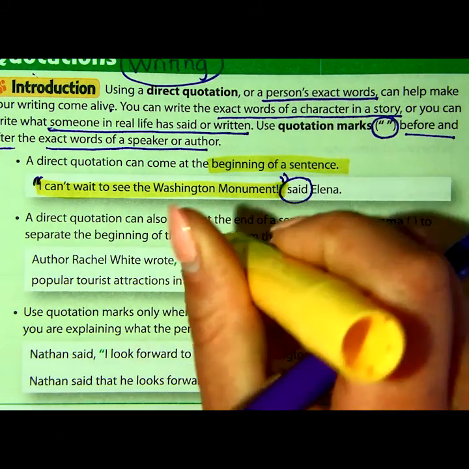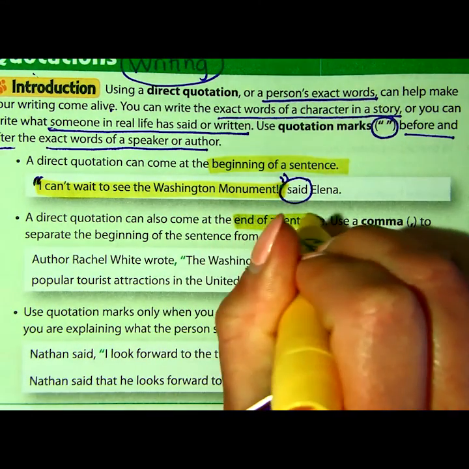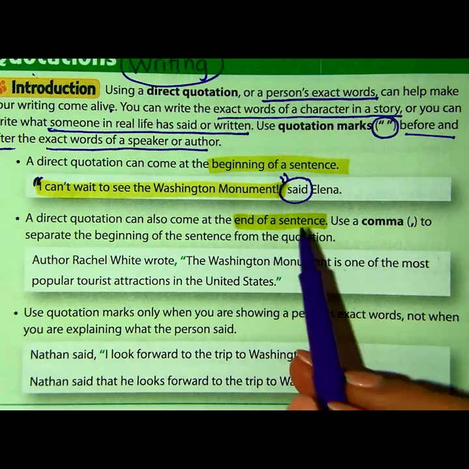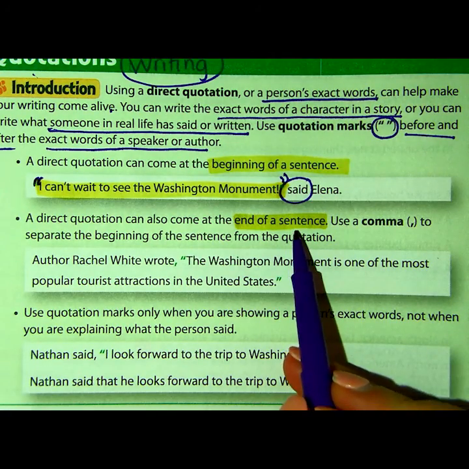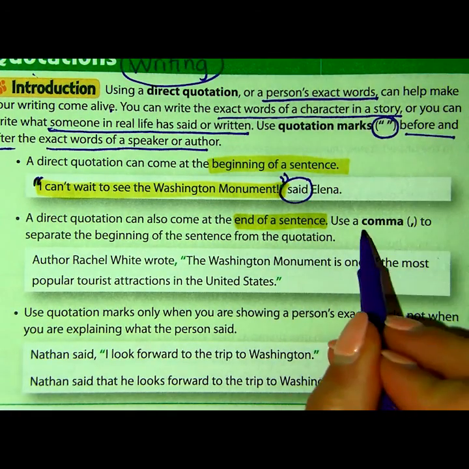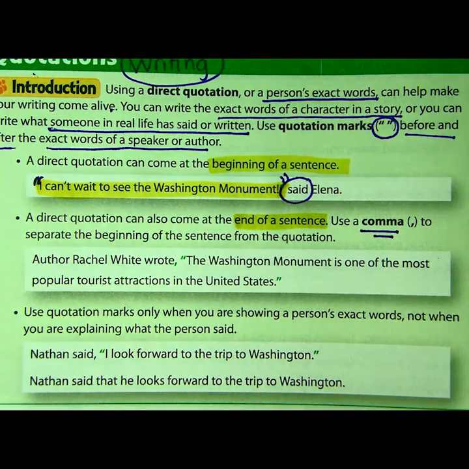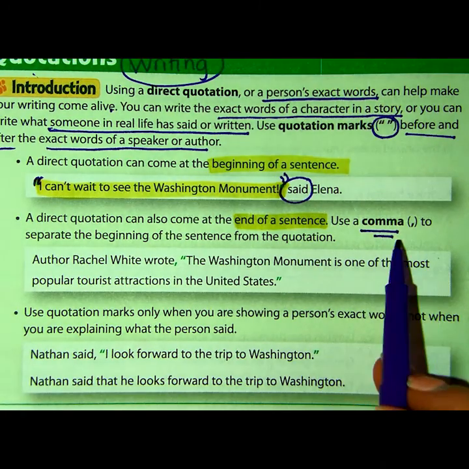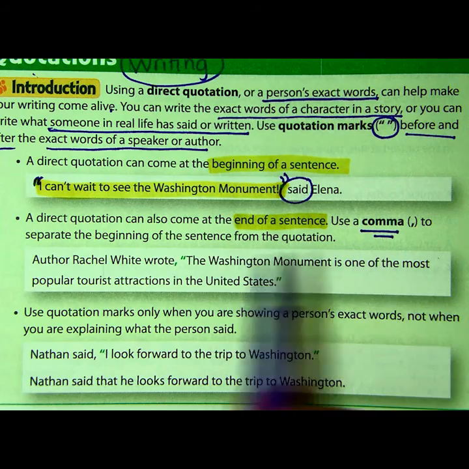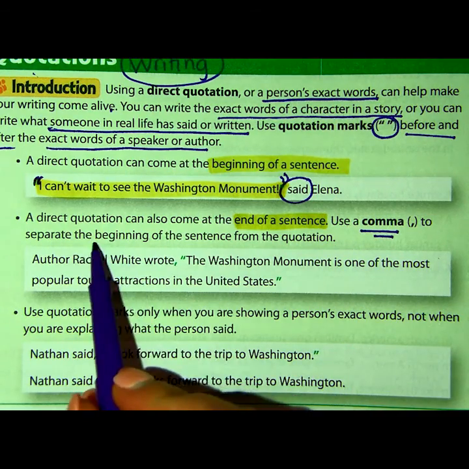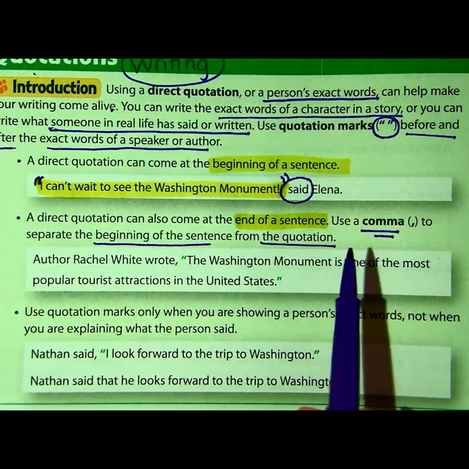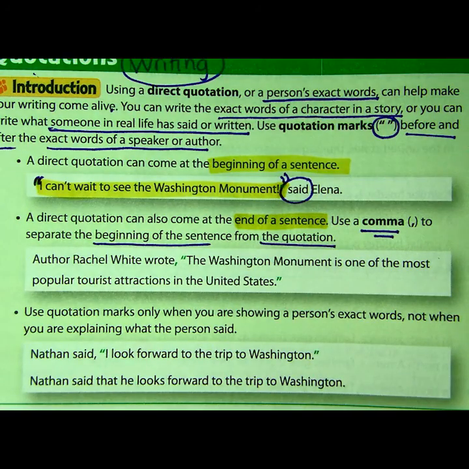So this is how typically you guys, when you're writing, this is how most of you include a quote. And we use a comma. I think back to Landon, because Landon, you asked me that question during benchmark testing about the comma. So we do use a comma to separate the beginning of a sentence from the quotation. So let's take a look at this example.